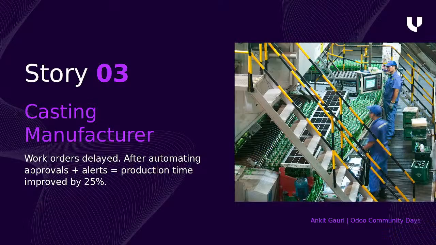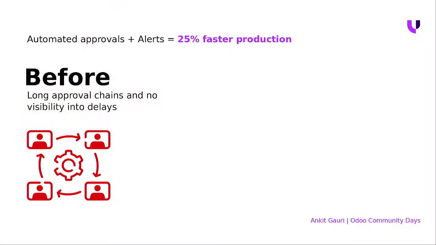And in India also a lot of casting things are going on. But in casting, the labor is too many and there is not educated labor, right? So there is a lot of approval process before it goes to the job board. There are a lot of measurements to be taken care of because the primary thing is to improve the production time, right? And that is what we have achieved by implementing different workflow approval levels and alerts at the particular time where human intervention is the primary need, right?